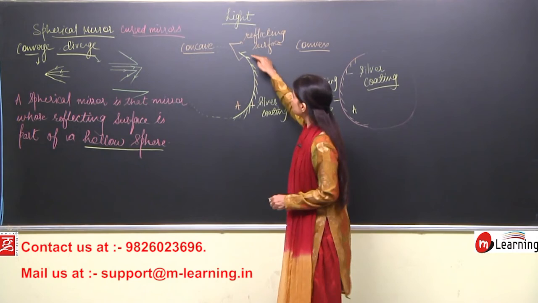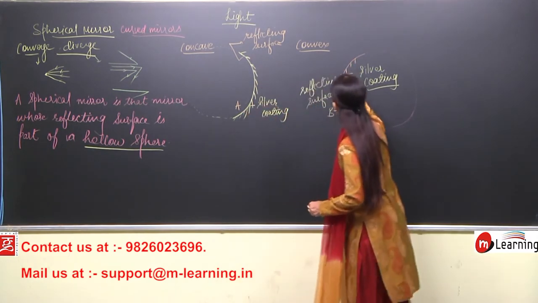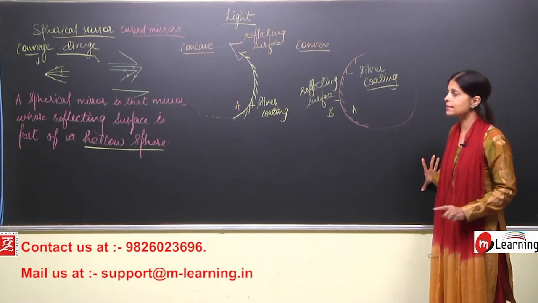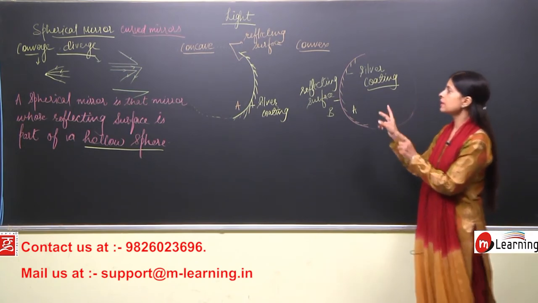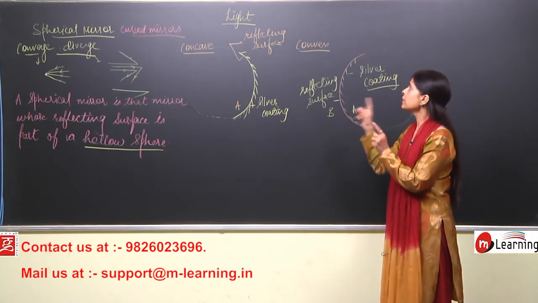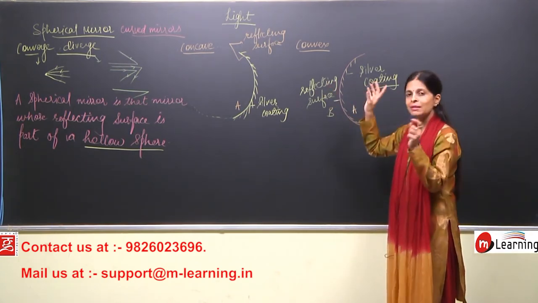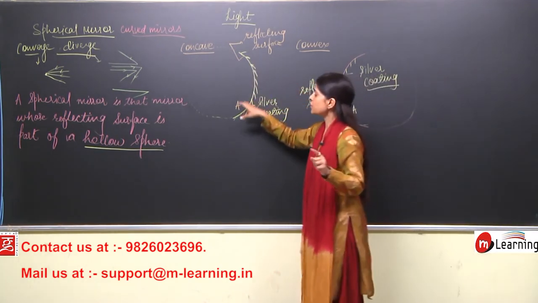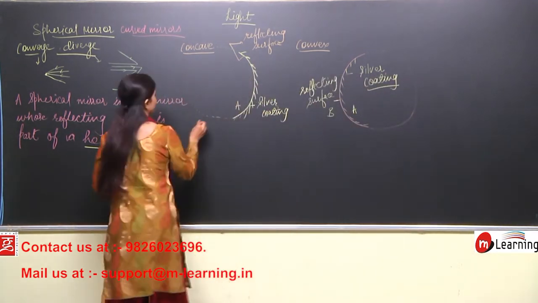Now, what we are studying, we are talking about the spherical mirror, children. Spherical mirrors are curved, so you can see these are curved mirrors, isn't it? These are curved mirrors, and so they can also be known as curved mirrors. Now these spherical mirrors can be of two types, concave and convex type. Now what is the biggest difference, when we see? So what will be the difference? Here the reflection takes place from here.